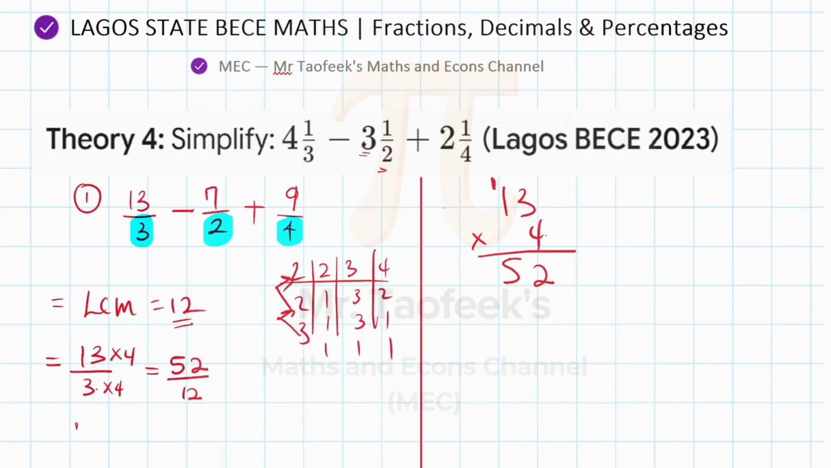The next fraction, which is 7 over 2, what do we multiply the denominator by to make it the LCM, which is 12? 2 times 6 gives us 12. You do the same thing to the numerator. So the denominator becomes 12. The numerator, 7 times 6, that should be 42, right?